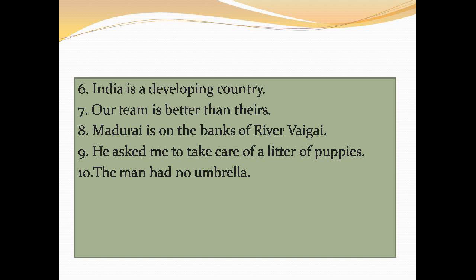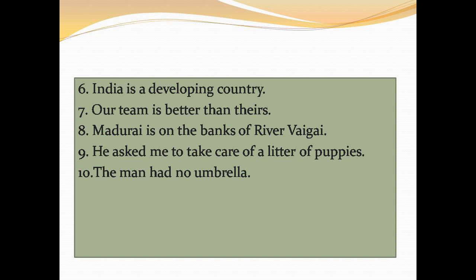Number 8 is Madurai is on the banks of river Vaigai. Here Madurai is a proper name, a particular name given to a place, so it is proper noun, and river Vaigai, both of these are proper nouns. Number 9. He asked me to take care of a litter of puppies.